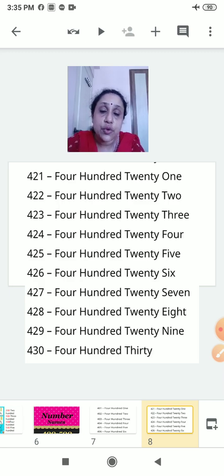Then the last will be 460. Again from 461 you will begin. 462. Then you will reach 470. So these all the number names should be in individual page. Okay. Then after 470, 471, 472, you will write the number names.